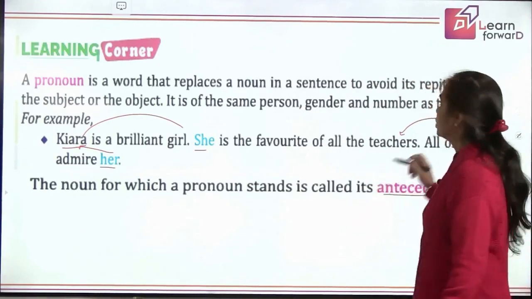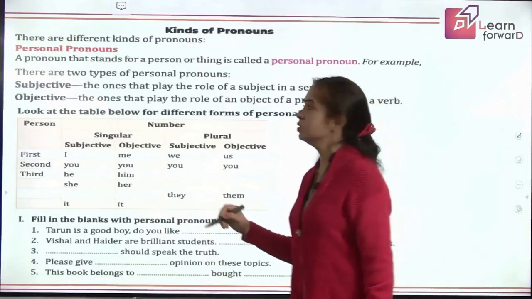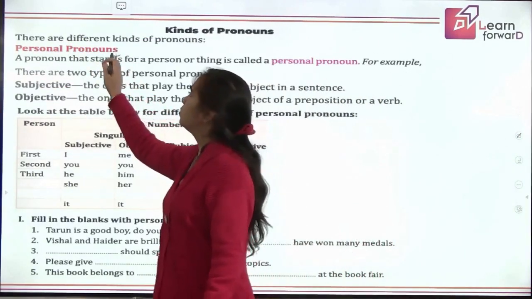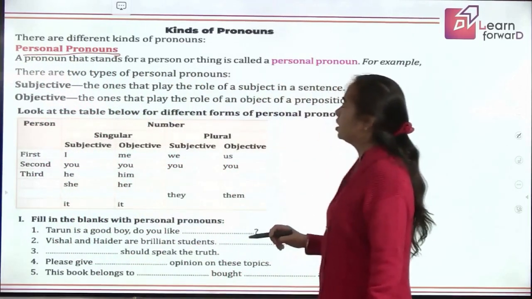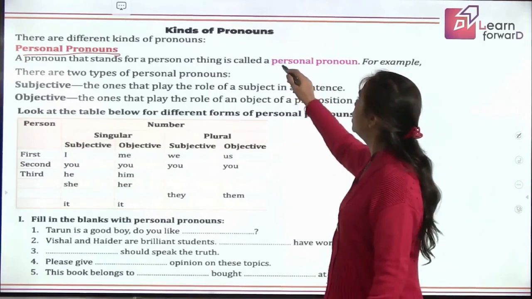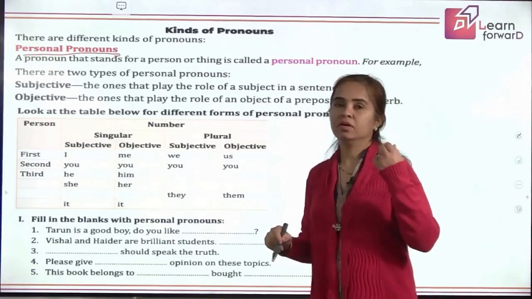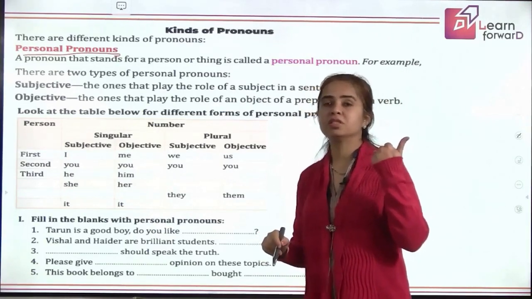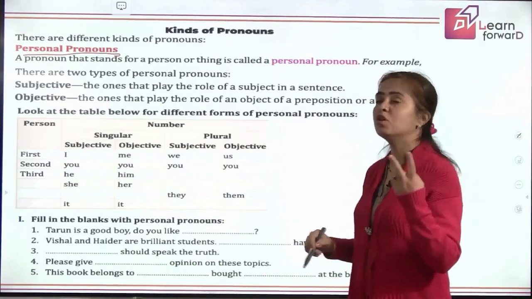Fine. So can we move ahead? And we'll be doing the different kinds of pronouns. The first one is personal pronoun, which stands for a person, for a thing, right? It stands for places also, animals also. And we have three types: first person, second person, third person.